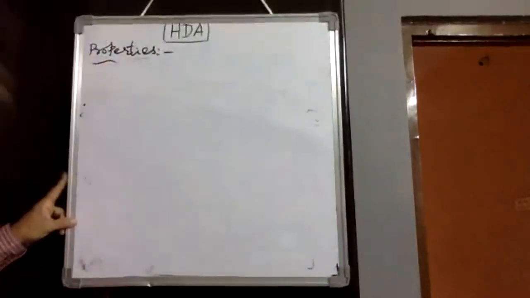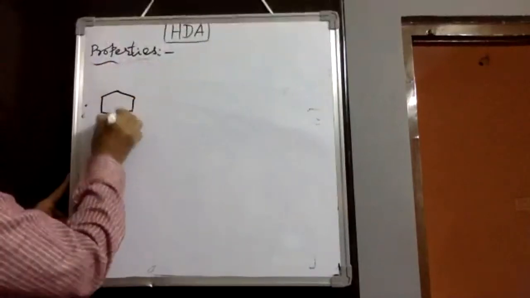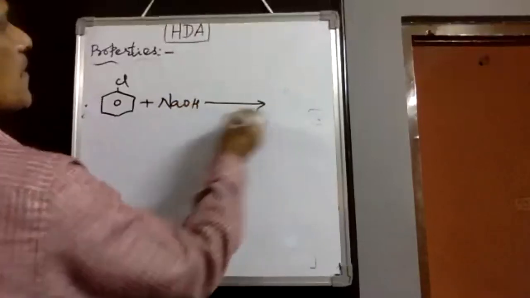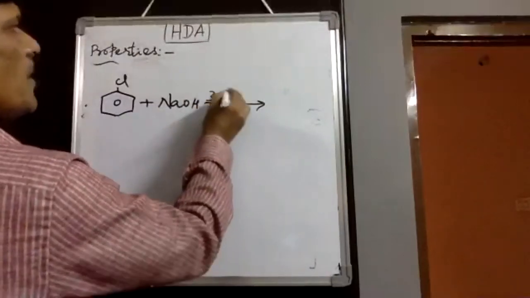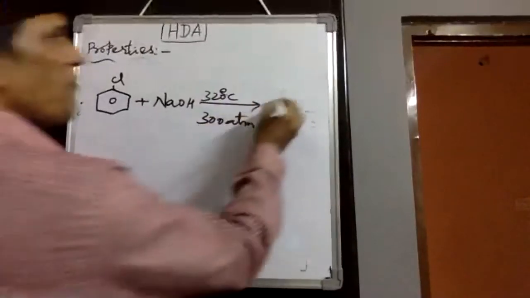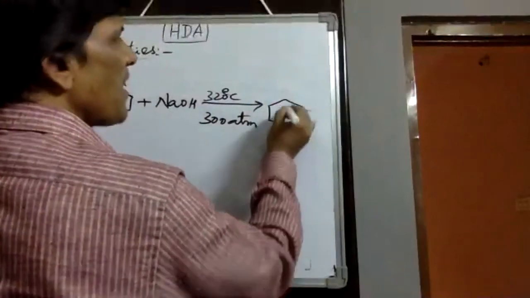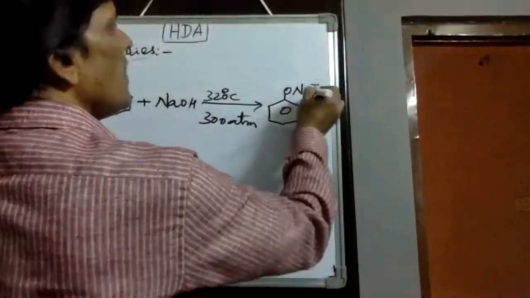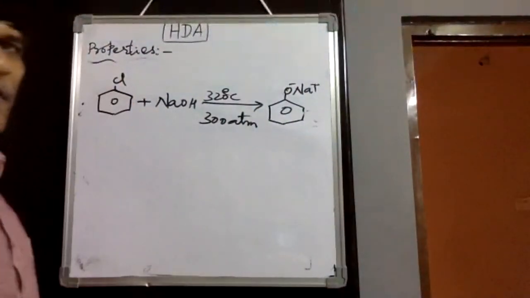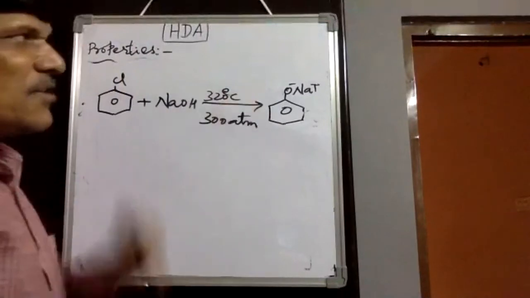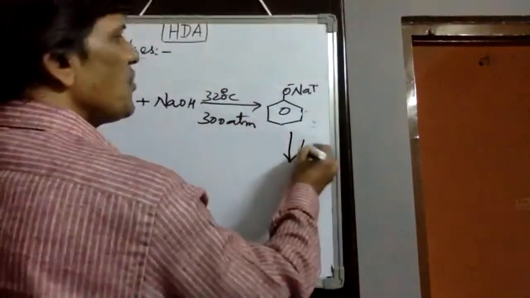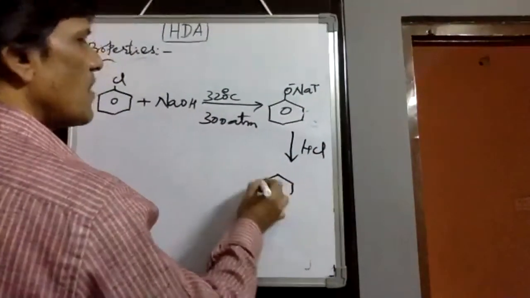In the same way, chlorobenzene or bromobenzene in the presence of sodium hydroxide at 320 degrees centigrade and 300 atmosphere pressure undergoes Dow's process, and through the benzyne mechanism, sodium phenoxide forms. Here we observe the benzyne mechanism. The alpha position hydrogen and chlorine eliminate to form benzyne, and then it is attacked again by ONa, forming sodium phenoxide. On acidification, it is converted into phenol.